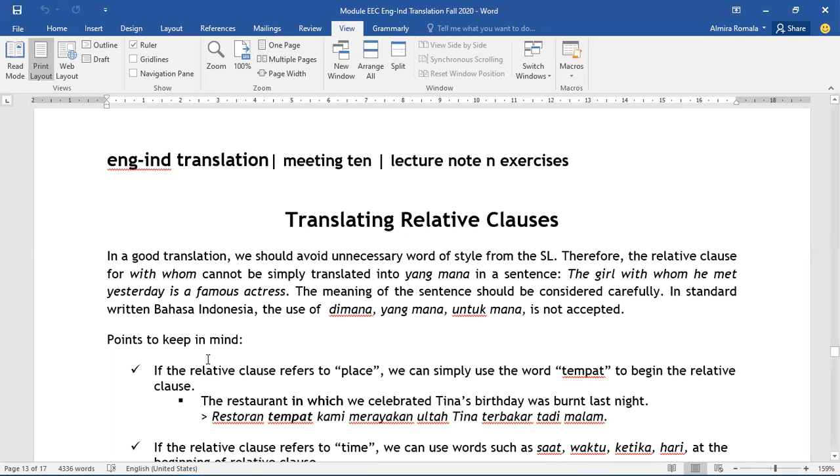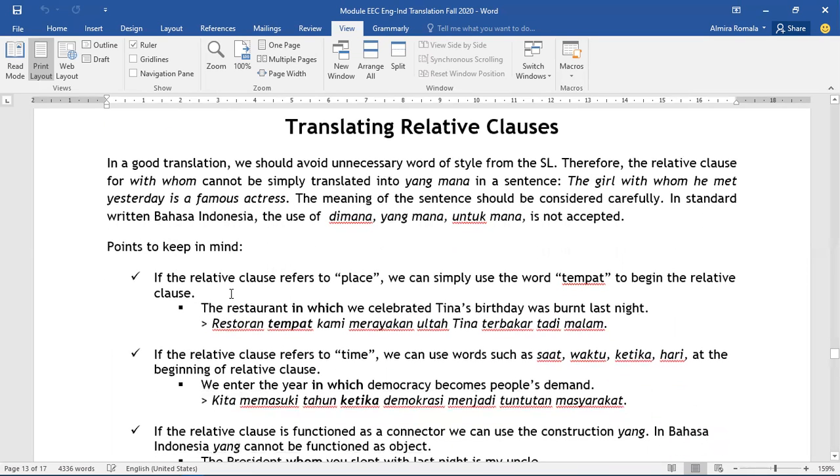So let's get to the tips. We have several points to keep in mind. For example, if the noun is a location, place, or area, so it refers to a place, we can simply use the word tempat instead of di mana to begin the relative clause. For example, "The restaurant in which we celebrated Tina's birthday was burned last night."